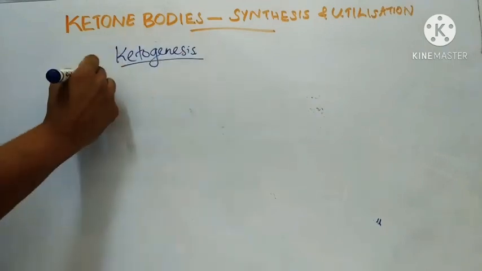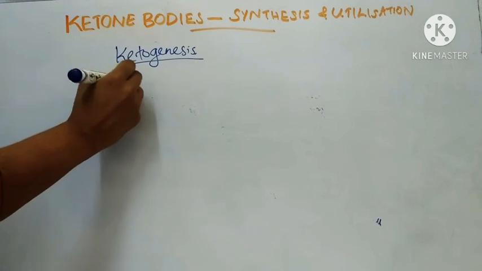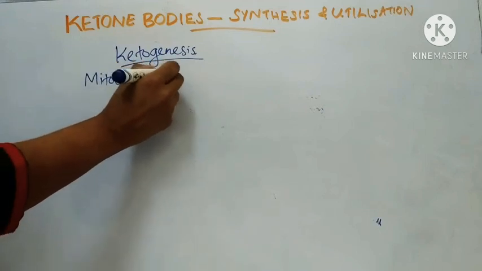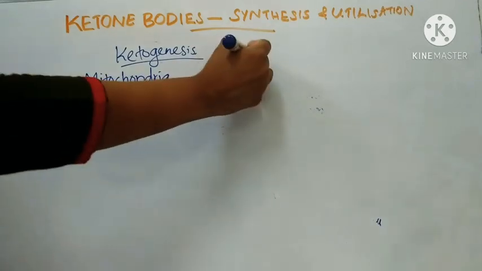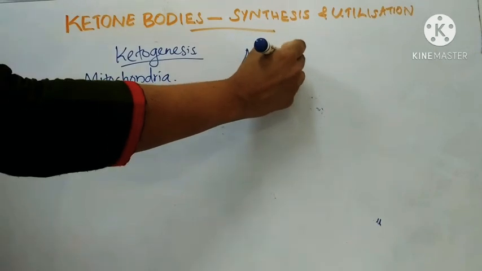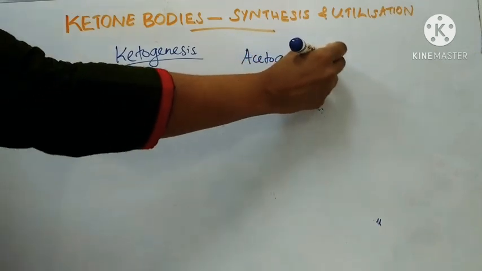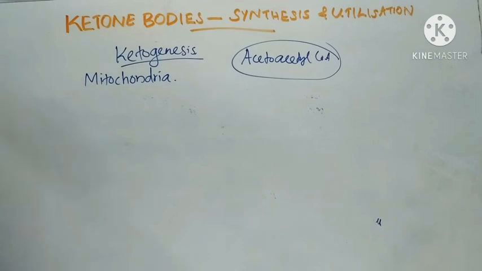It occurs in the mitochondria. Coming to the steps in the synthesis of ketone bodies, acetoacetyl CoA is the starting material for ketogenesis.